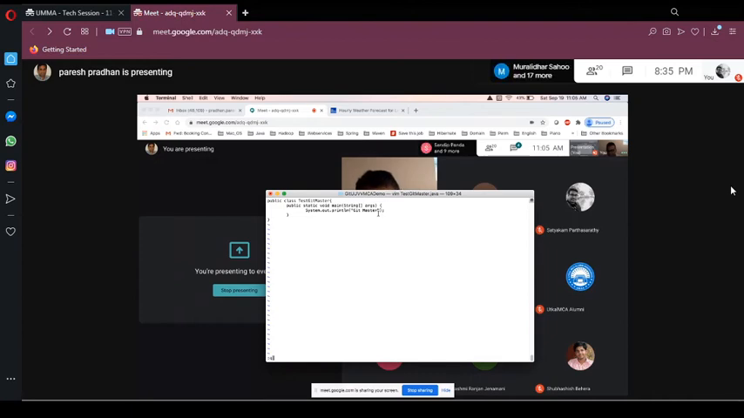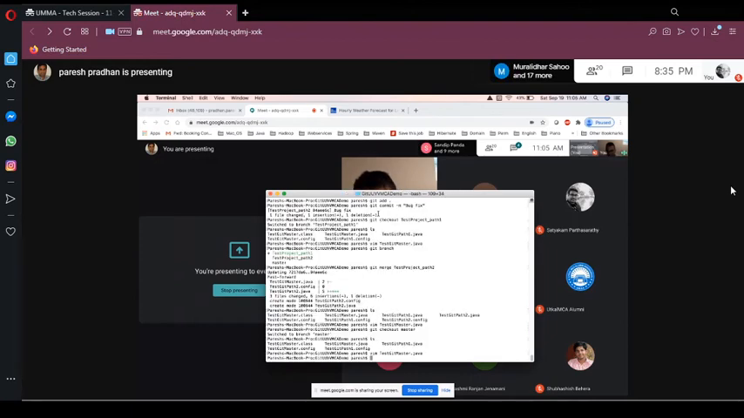Master still doesn't have the old code. But if I do a merge now, I'm in master. If I do a merge here, I mean merge path 2. Git merge path 2. Let's do path 2.